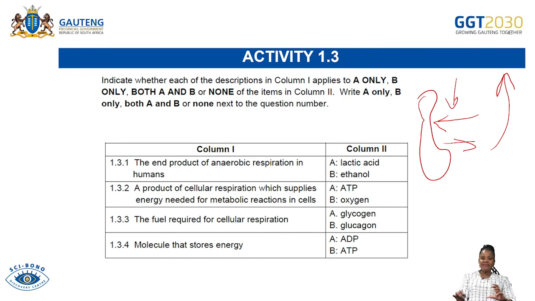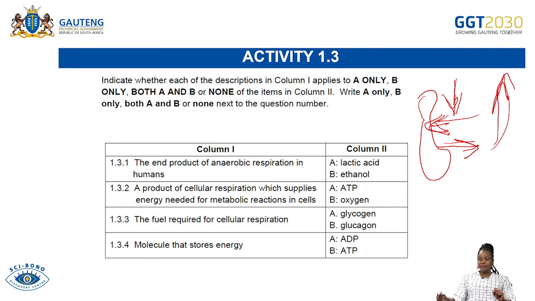In other words, if the diagram is not colourful, it is in black and white, they will always use the arrows to show which one is getting into the kidney. The one that is getting into the kidney is the renal artery, and the one that is leaving the kidney is the renal vein. So there will always be arrows in a black and white diagram. A very, very excellent question. Thank you so much.